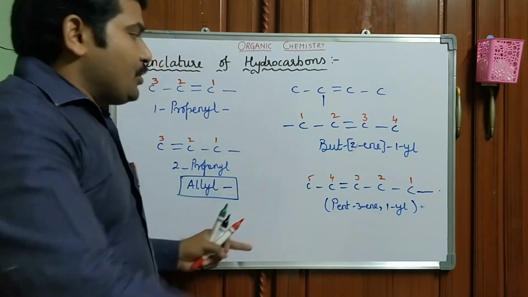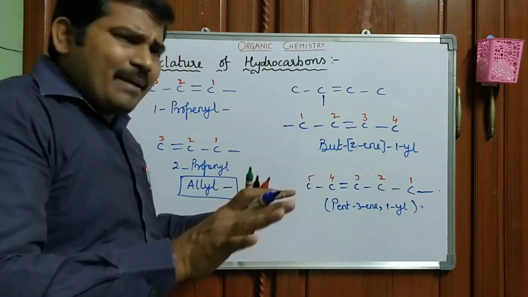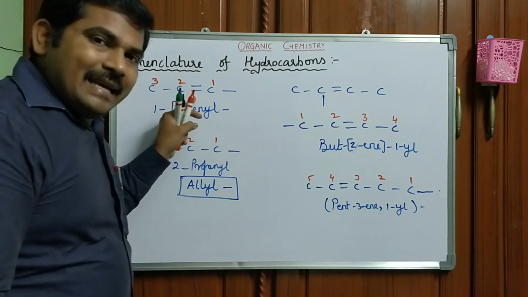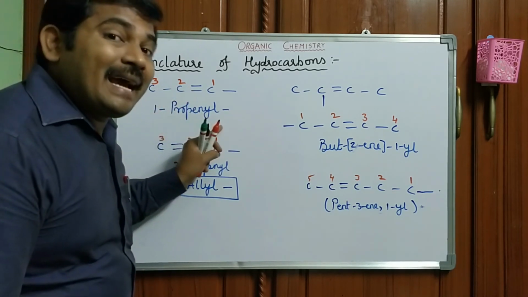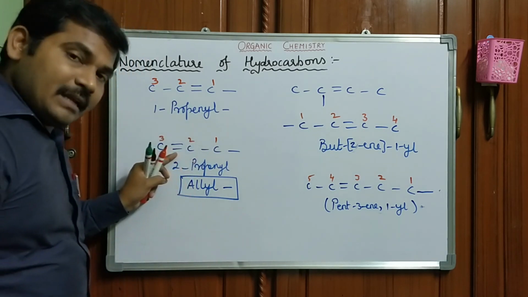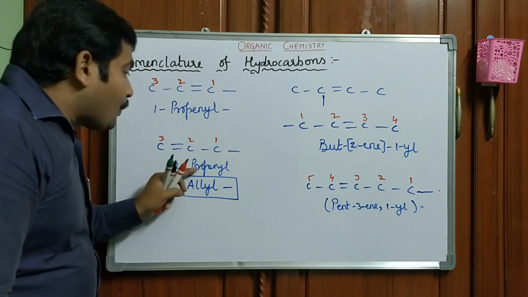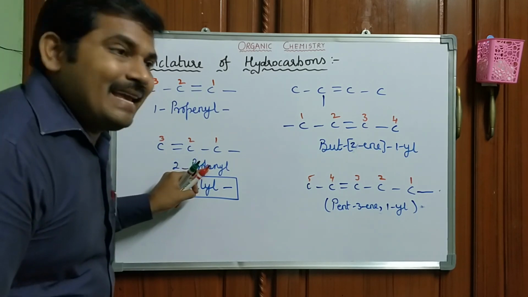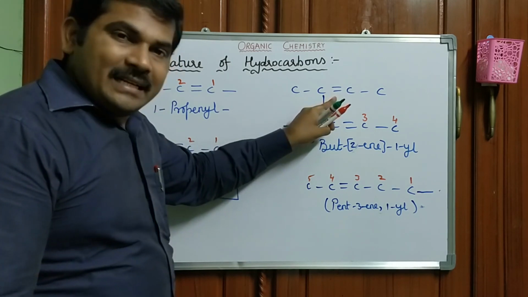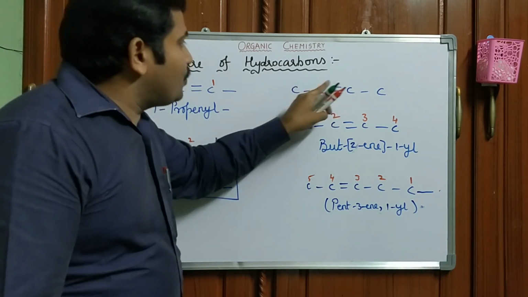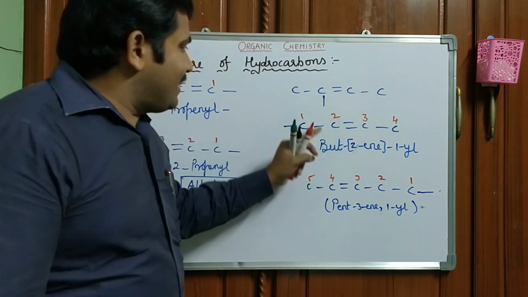Likewise, you have to practice the alkynyl radicals. In the same manner, if you keep the triple bond here, that is called 1-propynyl. If you keep the triple bond here, that is 2-propynyl. Then 1, 2, 3, 4: 2-butynyl.